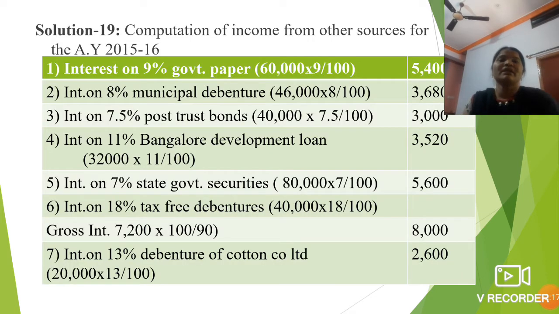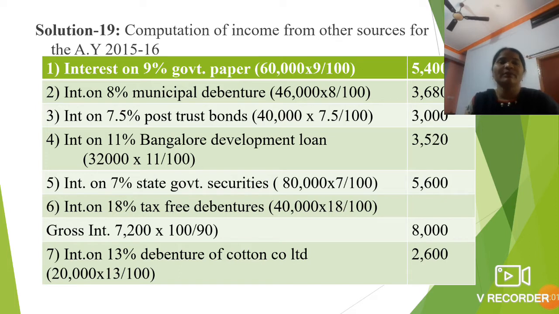So when we see all this information in the question, we can assess and find out this information relates to the income from other sources. As per this information, we should calculate the total income from other sources. First of all, I already explained in the last videos the 5 marks question about the income from other sources. As it is the same, in the question also given here, this one is the 15 marks question. So let us solve this question.